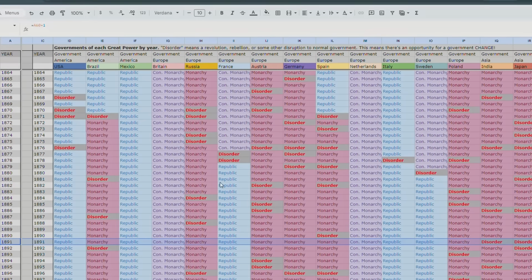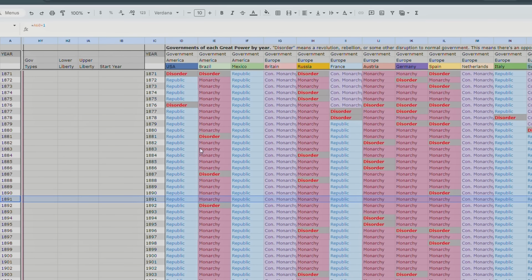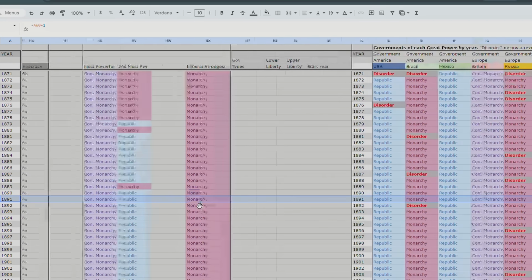fell under the influence. So the monarchy got toppled in 1877, and then eventually maybe they didn't know what type of government to get, so American advisors came over, that sort of thing. And America probably dwarfed France by this time period for whatever reason, and that's why it was America influencing France and not the other way around.